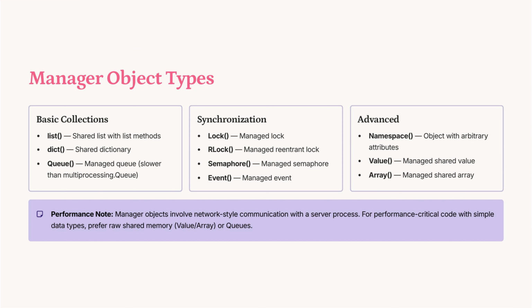Manager objects offer shared access to basic collections like lists and dictionaries, and synchronization tools like locks and semaphores. Advanced options include Namespace for custom attributes, and Value or Array for shared data. Note, these involve network-style communication, so for performance-critical tasks, consider raw shared memory or queues.